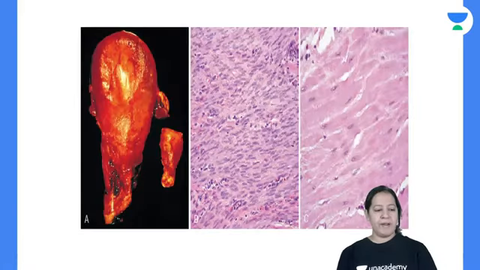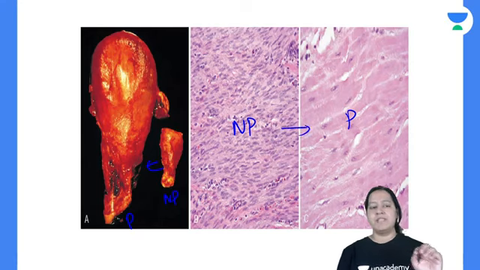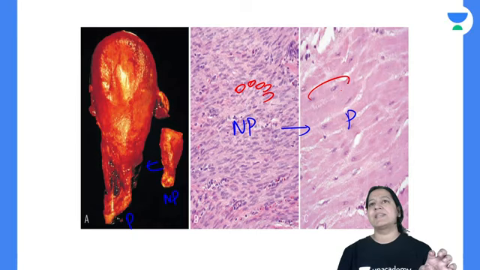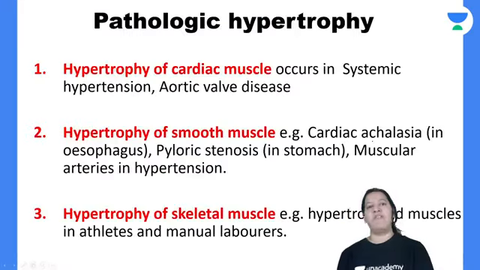This is a non-pregnant uterus, you can see here, and this is pregnant. Compare the gross. Compare the microscopy. See the cell size here. They are small. And see the cell size here. They are large. So cell size is increased during pregnancy. So that is the example of hypertrophy. Same diagram, same example.